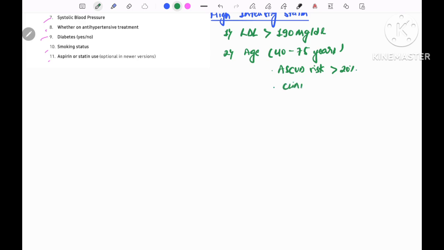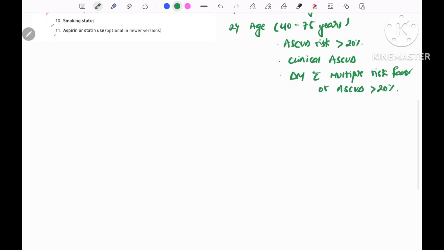Similarly, if there is any evidence of clinical ASCVD, we also start with high intensity statin. Similarly, if there is diabetes mellitus with multiple risk factors, or diabetes mellitus with ASCVD risk more than 20%, we start with high intensity statin.